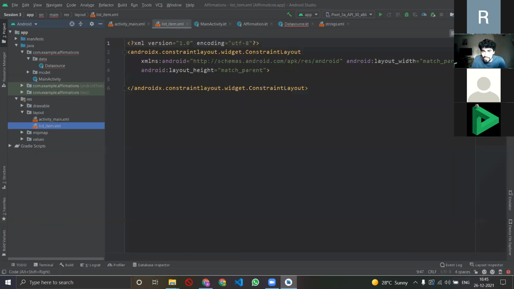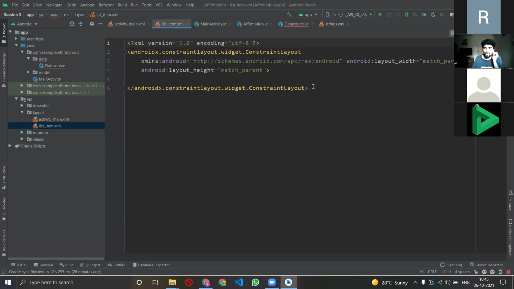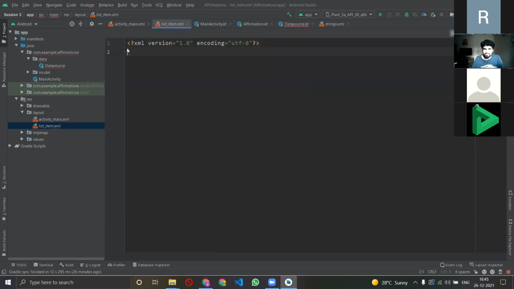So let's go to code, and you can see that this is in constraint layout. But now one thing that we have to understand is that this list file is not our main central file. So keeping a layout in it is not logical, or your code will clash. So I'll say that my central file is activity_main.xml, so I don't need the layout in this one. Why? Because this list_item file is declared for a specific frame. So that's why I'll remove it, I don't need it.